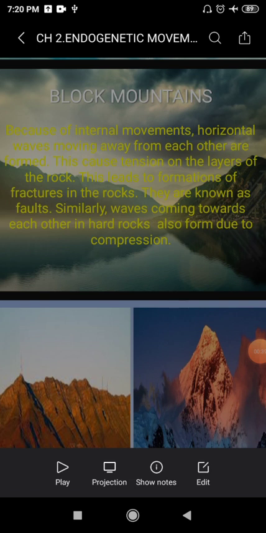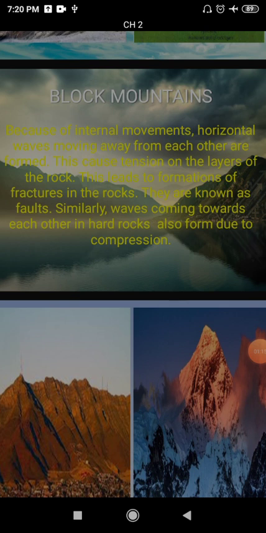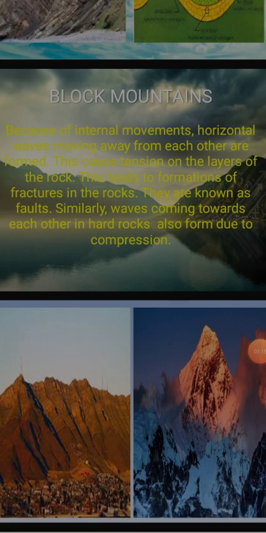Because of the energy waves, pressure working towards each other, the layers of the soft rock form folds, leading to the formation of fold mountains. So, children, I told you that fold mountains are the result of pressure working on the layers of soft rocks. As a result, the formations are new, young fold mountains. And I also gave you examples of the Himalayan range, Aravalli range, the Rockies, and the Alps.